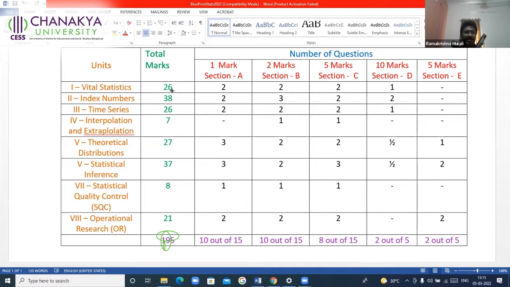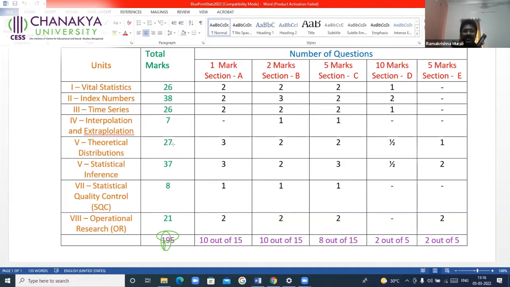And if you concentrate on this, now look into section D. We'll have 1 question from vital statistics, 2 from index numbers, and 1 from time series. Now come to interpolation and extrapolation, another easiest chapter, but the weightage is very small. You will have in section B 1 problem for 2 marks and 1 question in section C for 5 marks. That is the weightage.